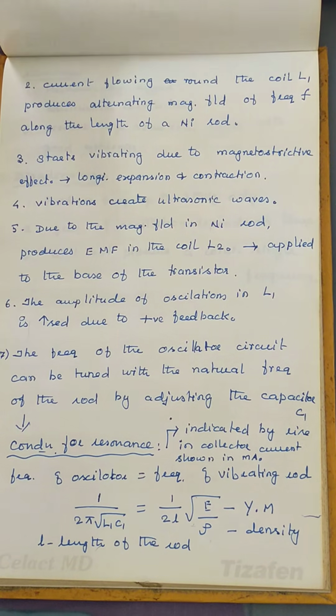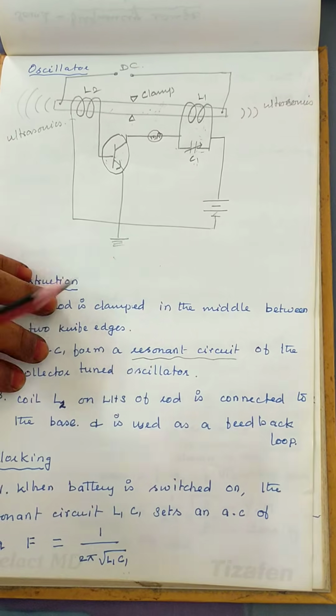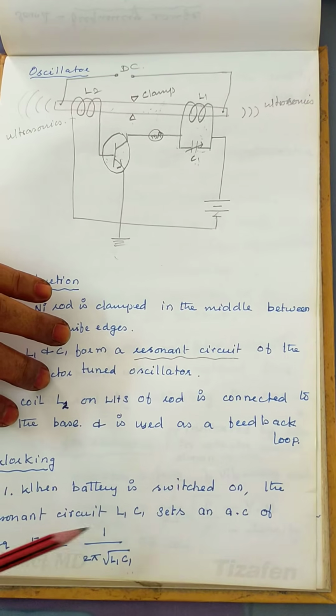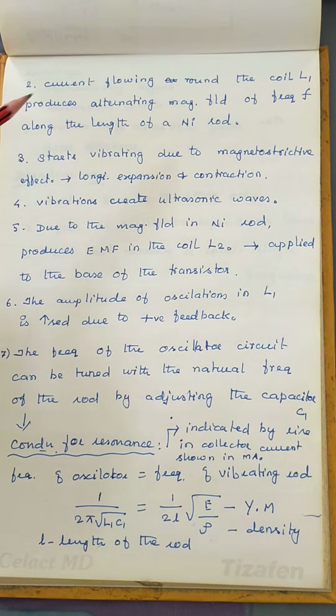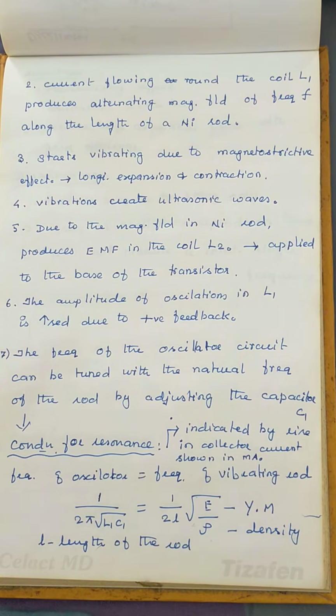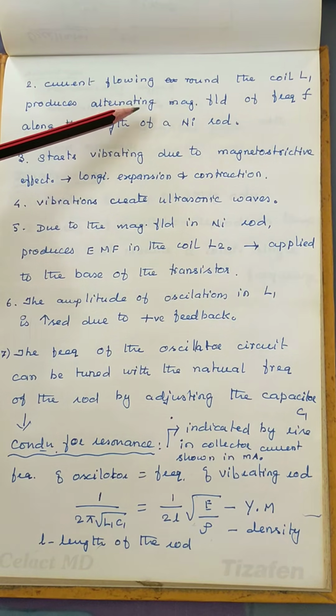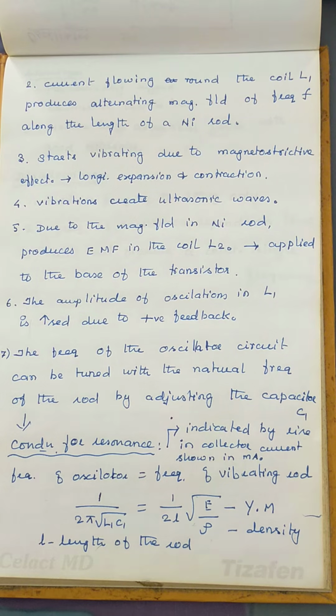First, when the battery is switched on, the tank circuit sets up alternating current of some frequency, after which the current flowing through the coil L1 produces an alternating magnetic field in the nickel rod, and the rod starts vibrating. Due to the vibration, contraction or expansion happens, and during that time ultrasonic waves will be developed and collected on either side of the nickel rod.